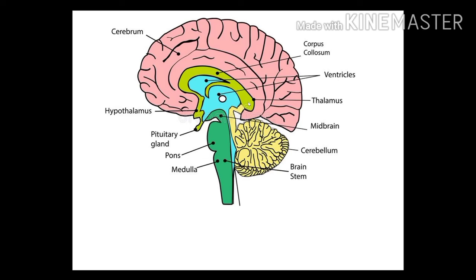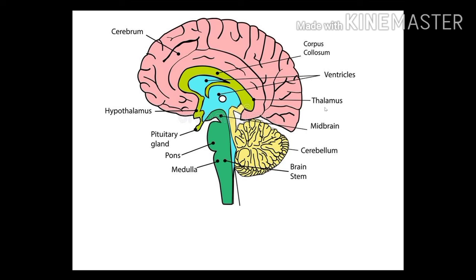Do we know what CSF is? It is cerebrospinal fluid. And what are the functions of CSF? Mostly the CSF acts as a shock absorber. It nourishes the brain, transmits gases, and also removes some toxic or harmful substances. So these are many functions which play an important role in our brain.